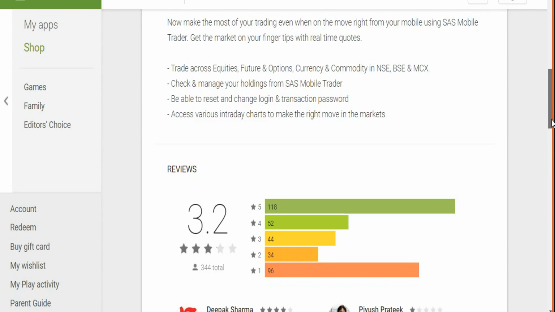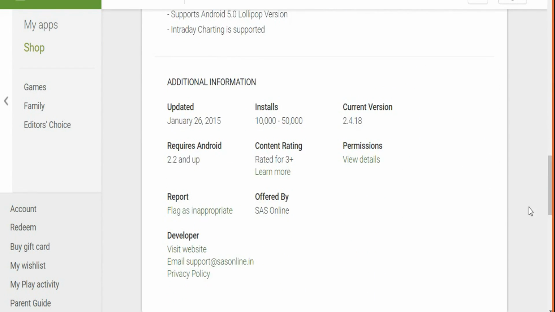If you look at the frequency update cycle, the last update was done on 26th of January 2015. So they chose the Republic Day of India in 2015 to launch this app, and after that this app has not seen even one update whatsoever. We are recording this video in June of 2017, so it's been more than 2.5 years that this app has seen any update whatsoever. Now this is one of the biggest concerns when it comes to trading platforms.